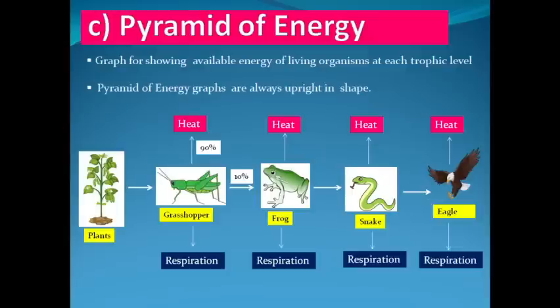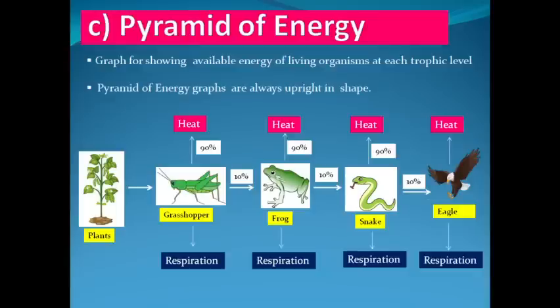This means approximately 90% of taken energy will be utilized for carrying out metabolic activities, and only 10% of it will be transferred to the next trophic level. So energy is decreasing in this case. We have seen that energy started as 100% from producer level, and it kept on decreasing from producer level to herbivore level, and from herbivore level to primary, secondary and tertiary carnivore level. This means energy is decreasing from trophic level 1 to trophic level 5 in this case.